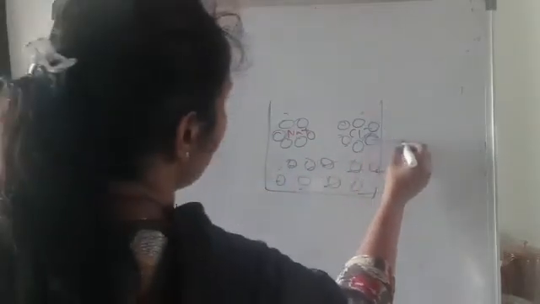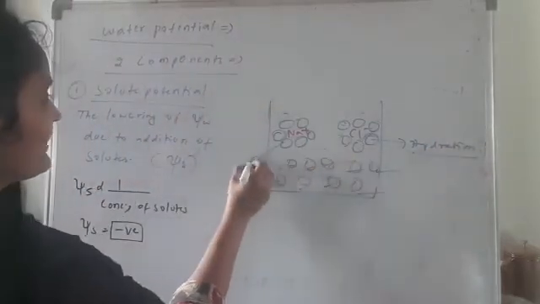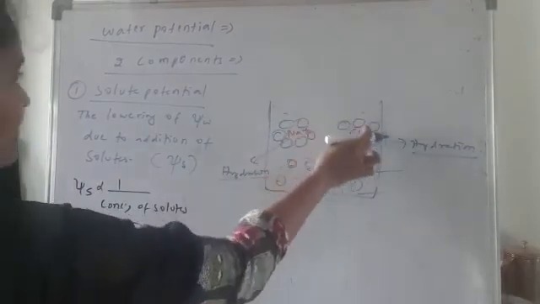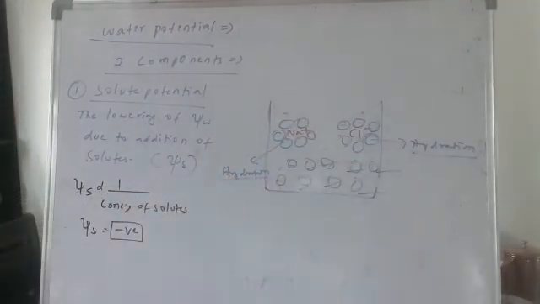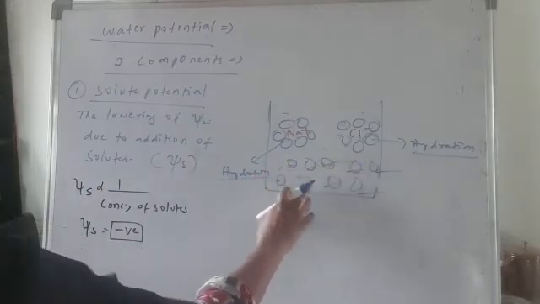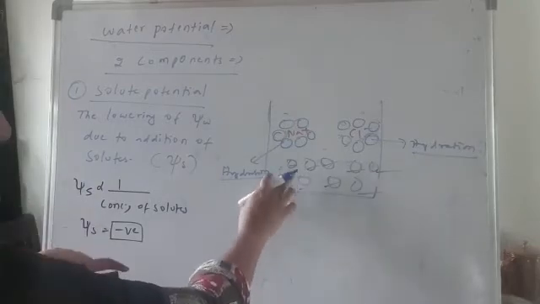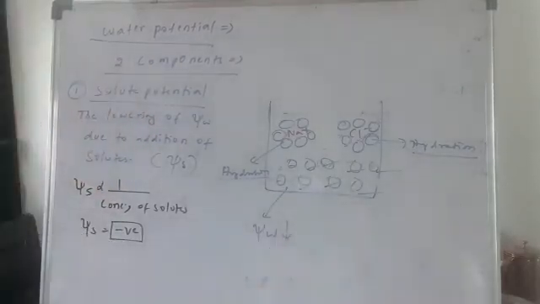So these are known as hydration rings. Because of the formation of these hydration rings, the number of free water molecules decreased. That means the capacity of the water in this system is now decreased. The capacity of this water decreased means the water potential has decreased.